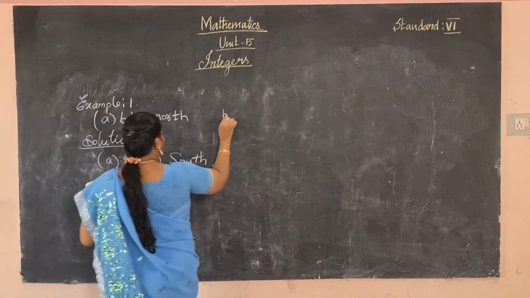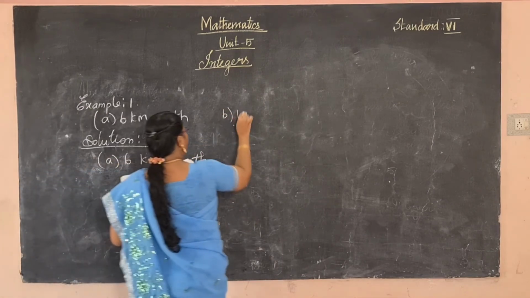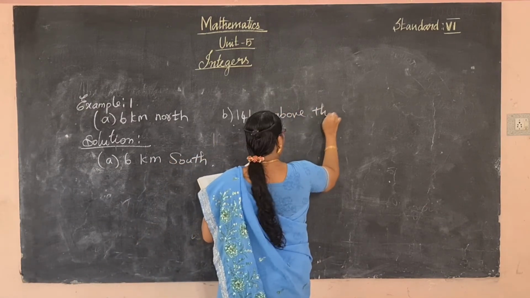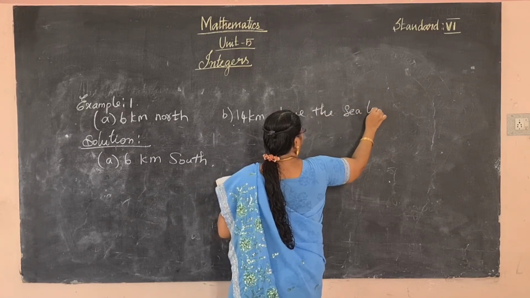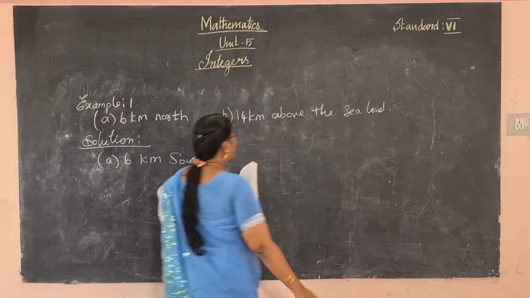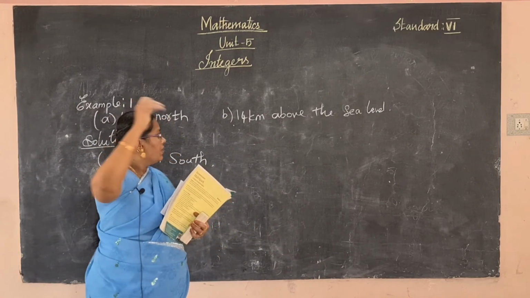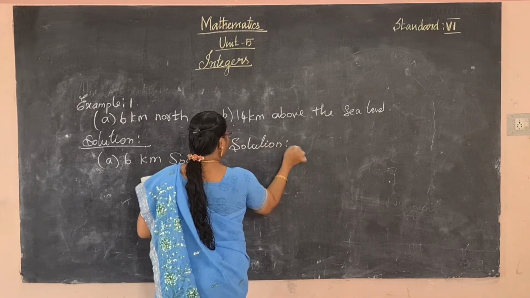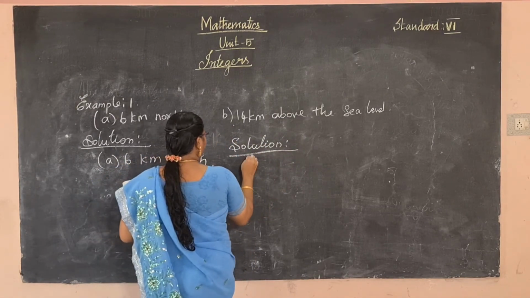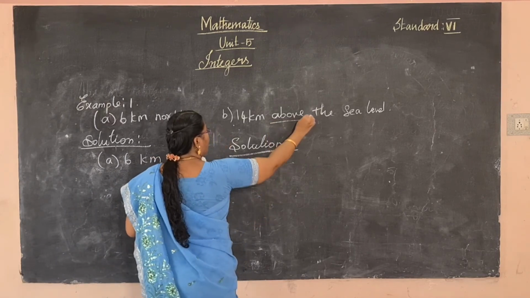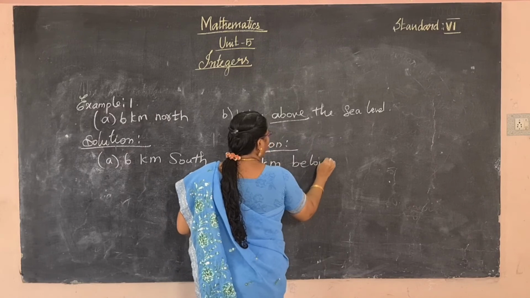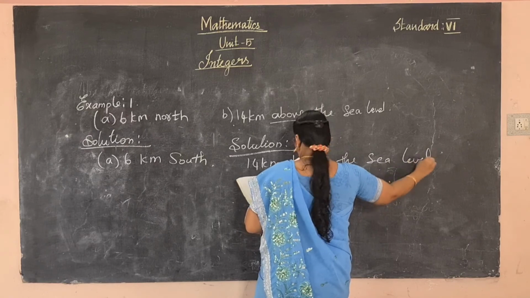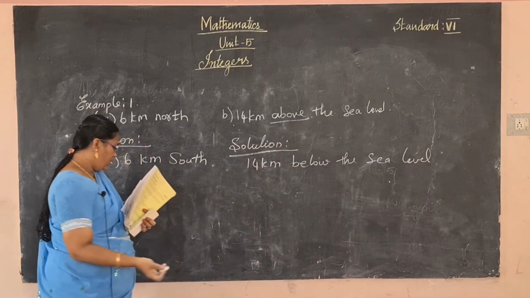And B question, 14 kilometer above the sea level. Above means positive. So how can you write the opposite? 14 kilometer below the sea level, since above means below. Next one, depositing money in a bank.